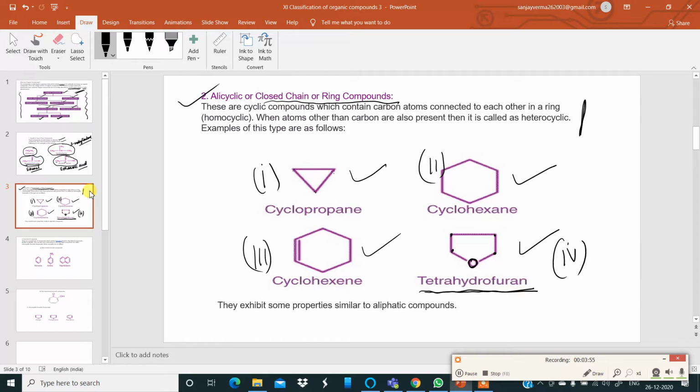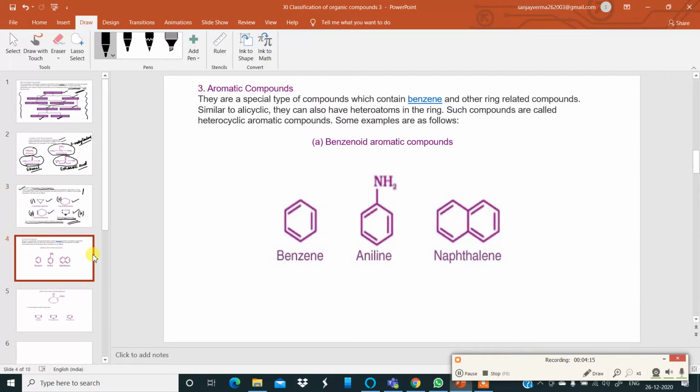So that becomes heterocyclic. That makes tetrahydrofuran heterocyclic. Please keep in mind, these alicyclic or closed chain or ring compounds exhibit some properties similar to aliphatic compounds as well.